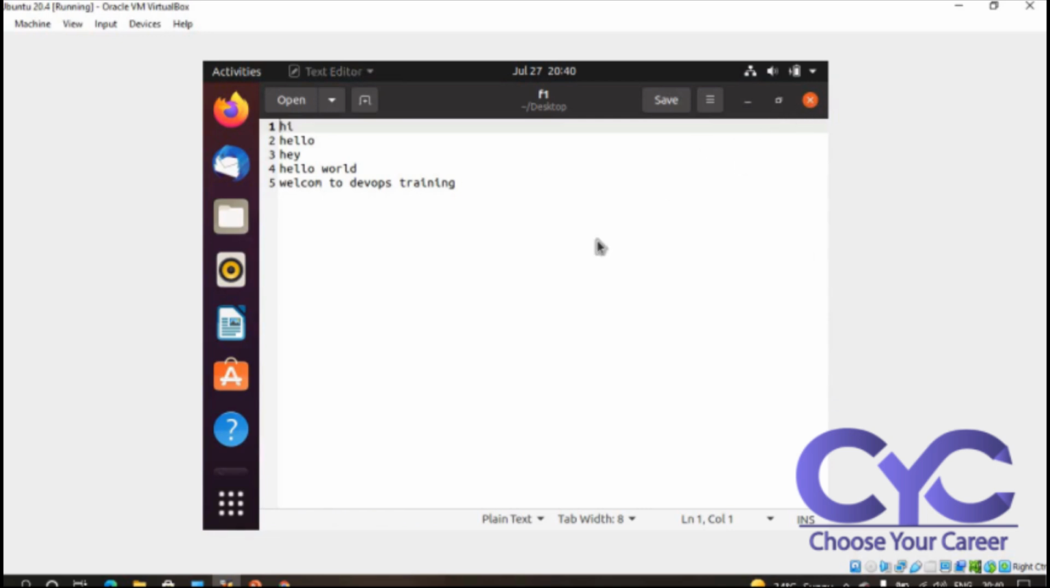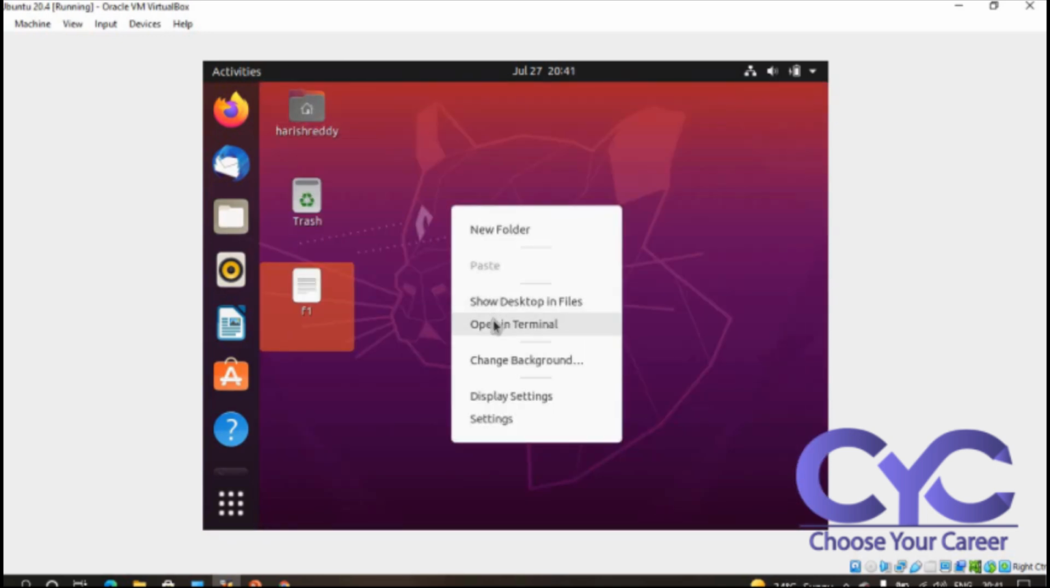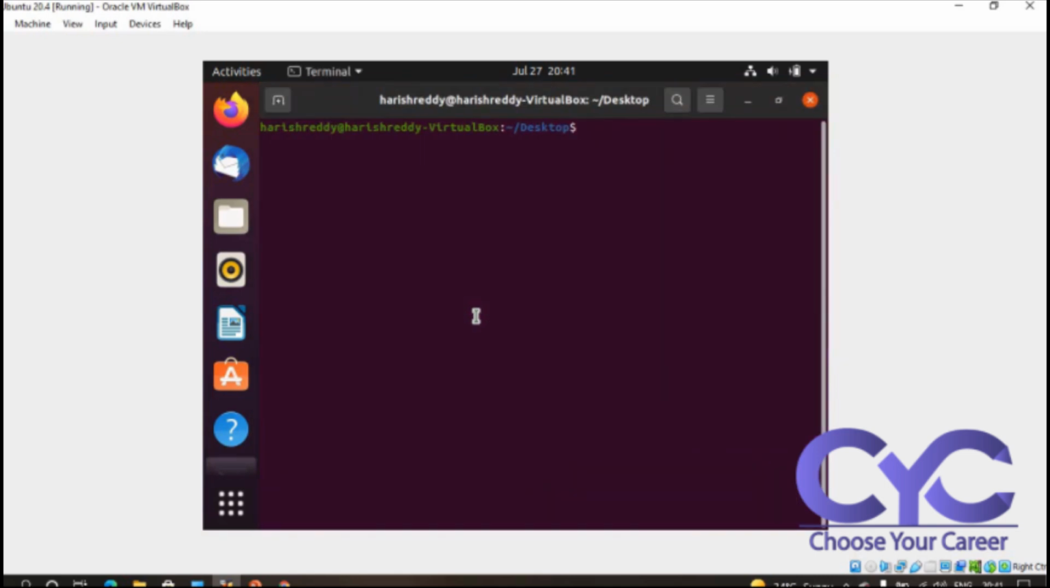So here I was creating some files, right? I was going with ls again. I want to create another file, cat > f2.